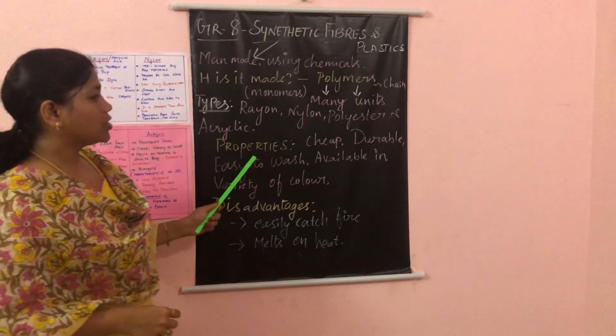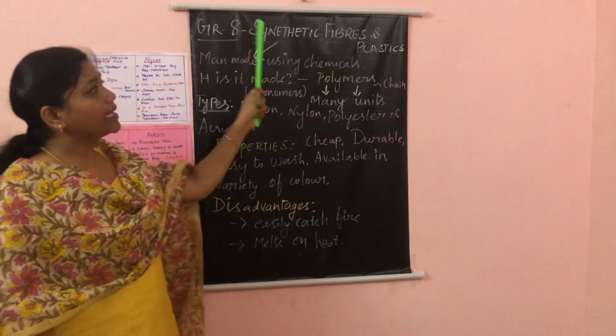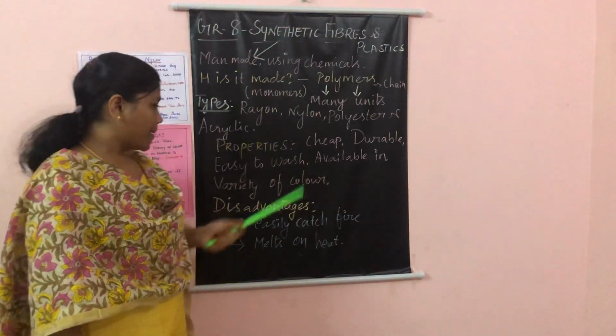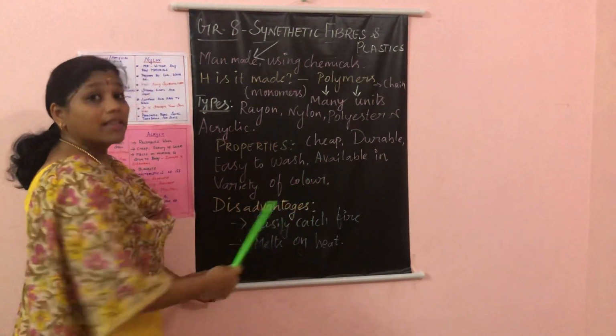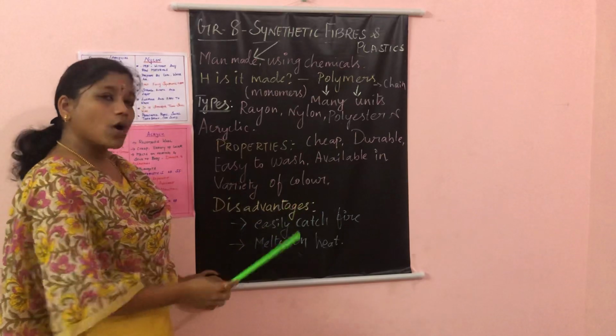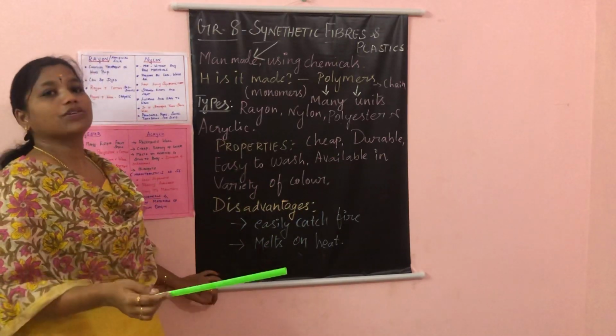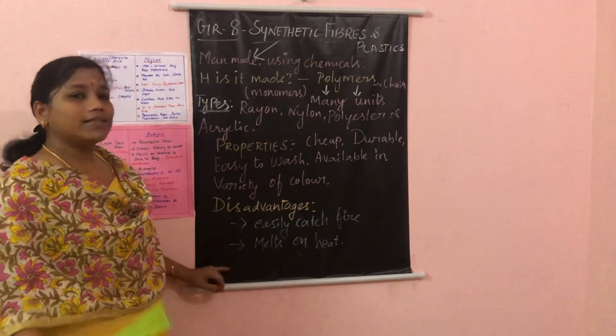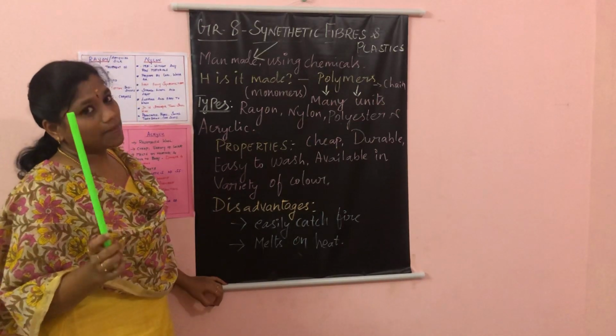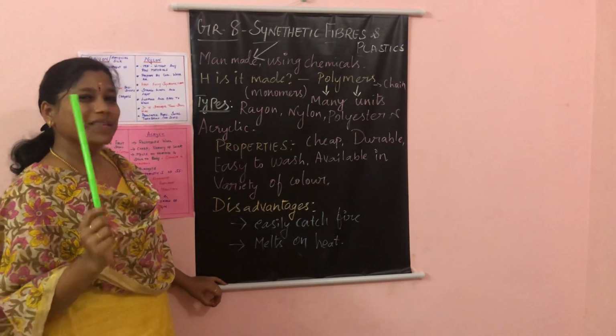Okay, now coming to the properties. What are the properties of synthetic fiber? The properties of synthetic fiber are that they are cheap, durable, easy to wash, and available in a variety of whatever color we wish. Where there is something good, there will be something negative also.